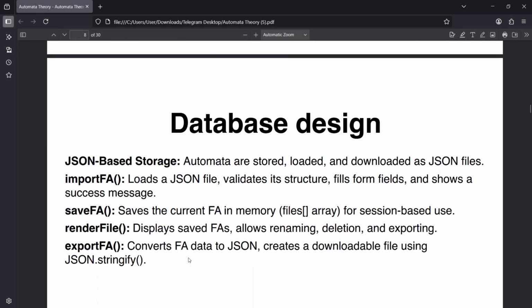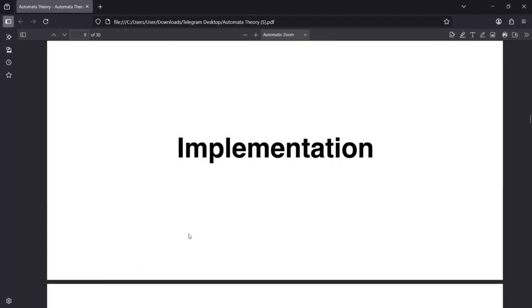And we also use JSON-based storage for loading and downloading JSON files through the import FA and export FA functions. So automata can be renamed or deleted through the UI. Let's move to the next, which is implementation.